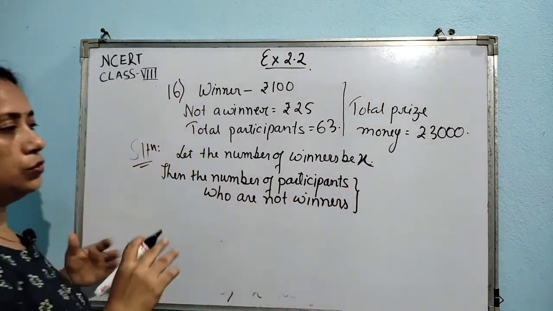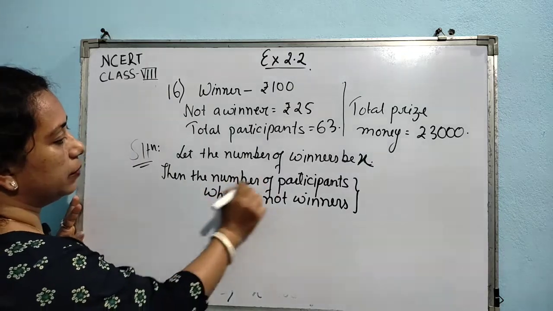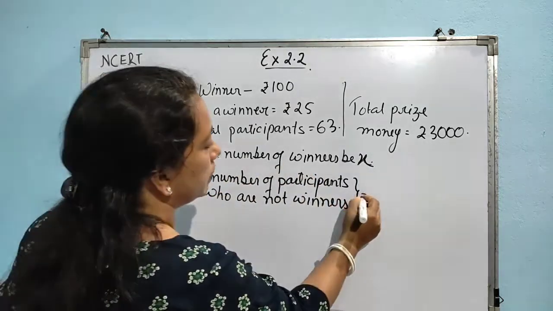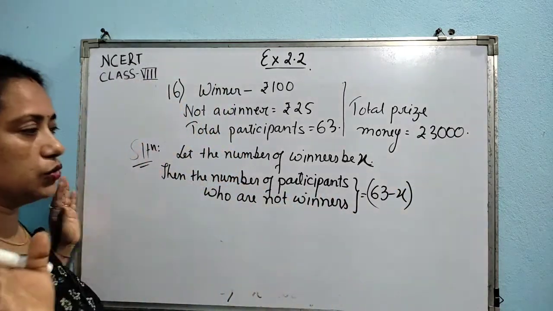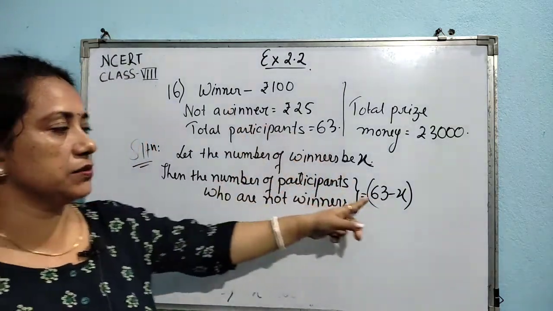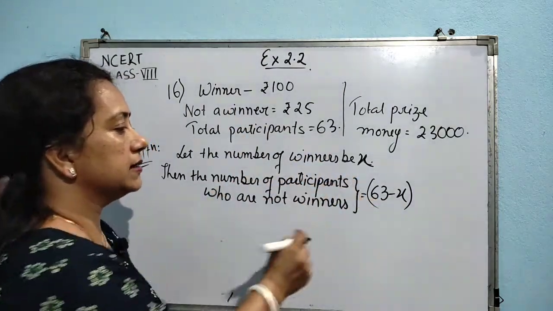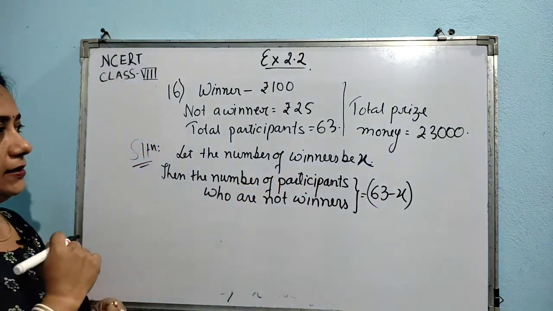I am going to take those words which are given in the question. The number of participants who are not winners will be equal to how much? 63 minus x. All of you have understood why it is taken to be 63 minus x, because the total number of participants is 63. Number of winners x, number of participants who are not winners is 63 minus x.